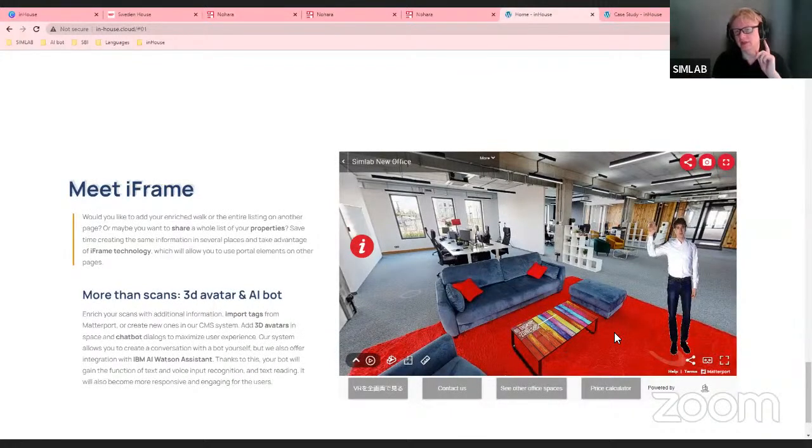Our main concept for the iframe is that each functionality that you have seen presented today, we can actually frame it out to any other services. That means that if you are interested in a Google map with your properties, we can iframe it. If you are interested in a chatbot, we can iframe it with the walkthrough. If you are interested in the analytics showing the map, where are the people logging in, we can iframe it. If you're interested in the heat map for the Matterport, that also can go as the iframe, and you can do with the iframe whatever you want and place it wherever you want.